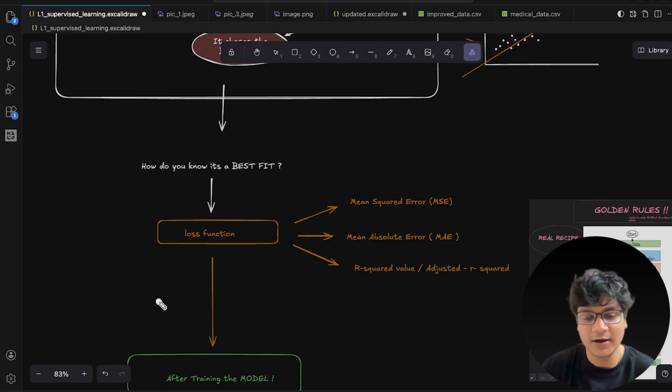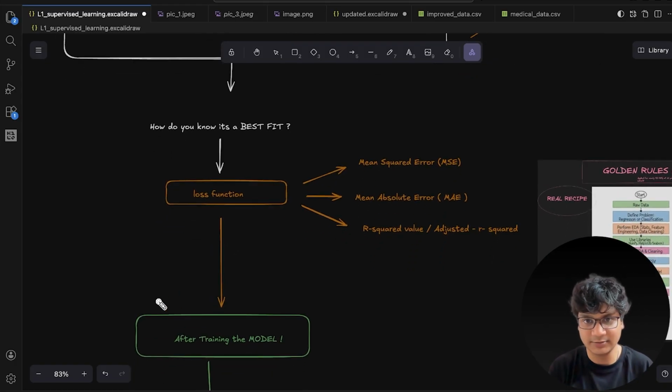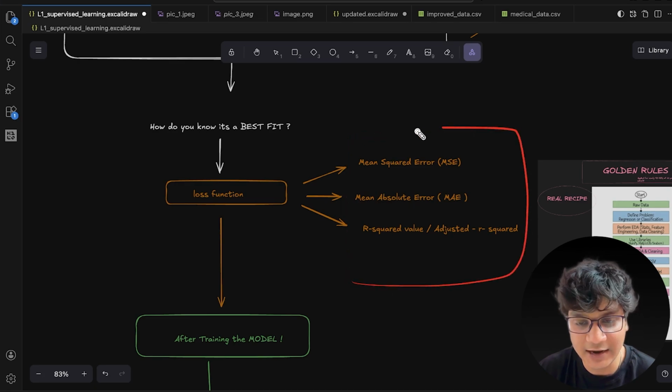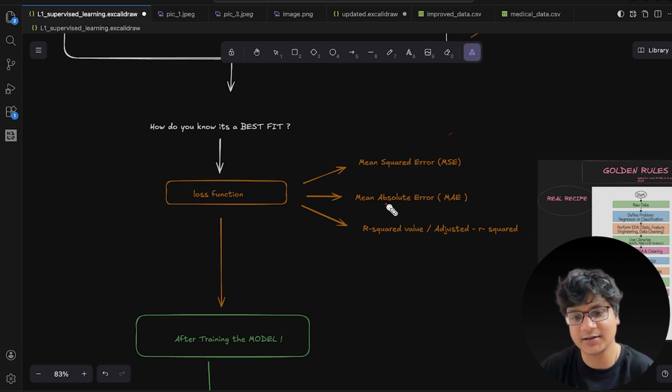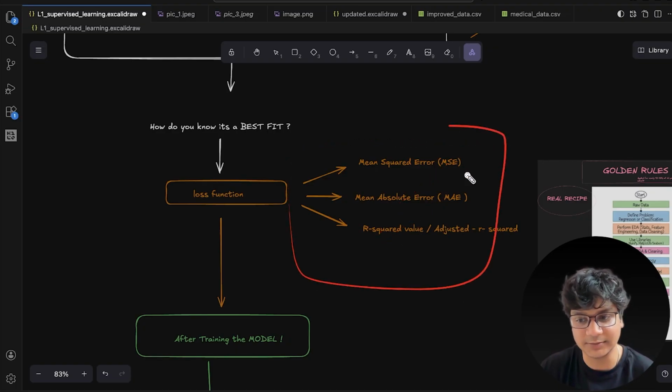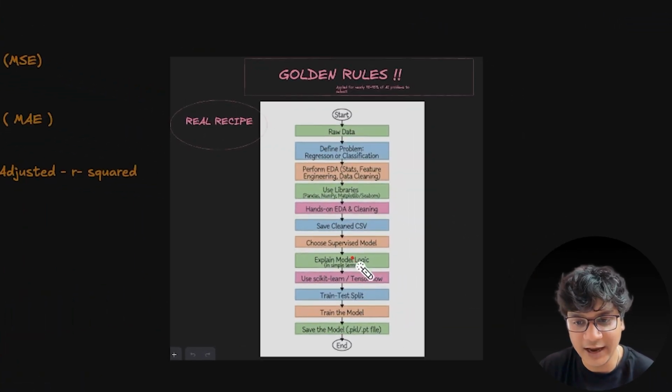Simple. Now after judging your machine by these metrics, I will tell you in the implementation part as well, there are three things: mean squared error, mean absolute error, and R squared value. These are the loss functions. Simple. So we have explained the model logic, and we have imported this model from scikit-learn.